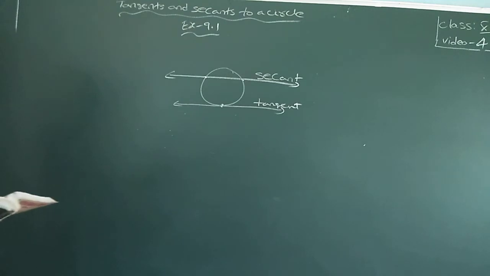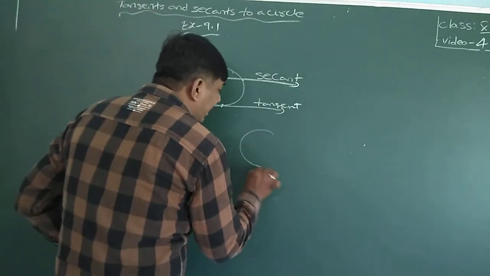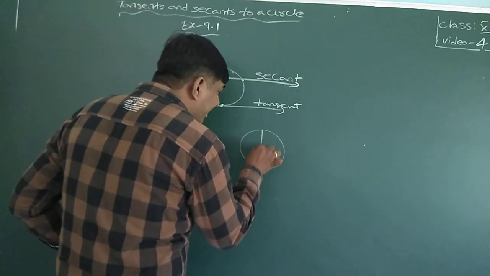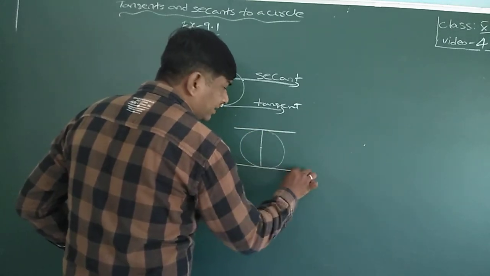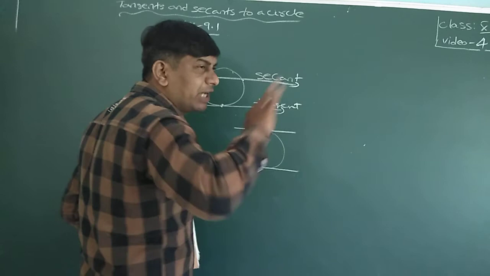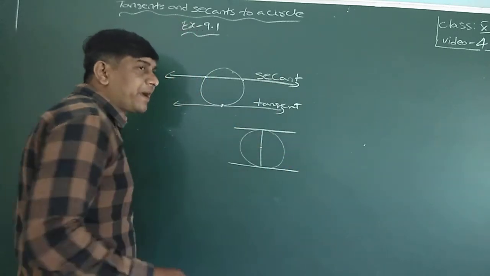Okay, a circle can have dash parallel tangents at the most. At the most, how many parallel tangents can a circle have? At every diameter, 2 tangents will exist. More than 2 tangents, you never get parallel tangents. At most 2 parallel tangents.